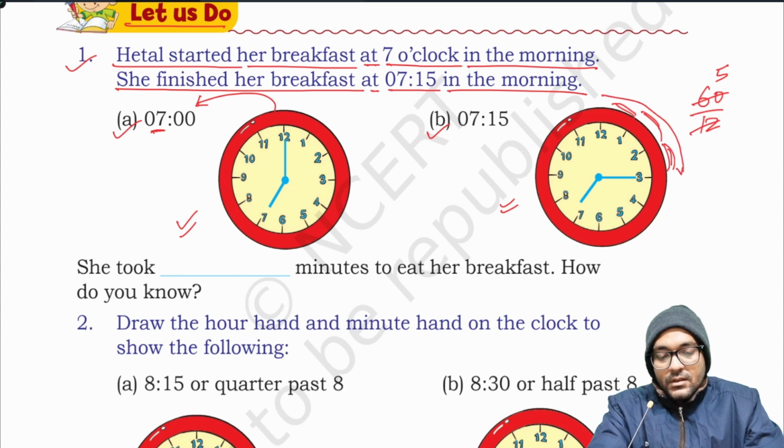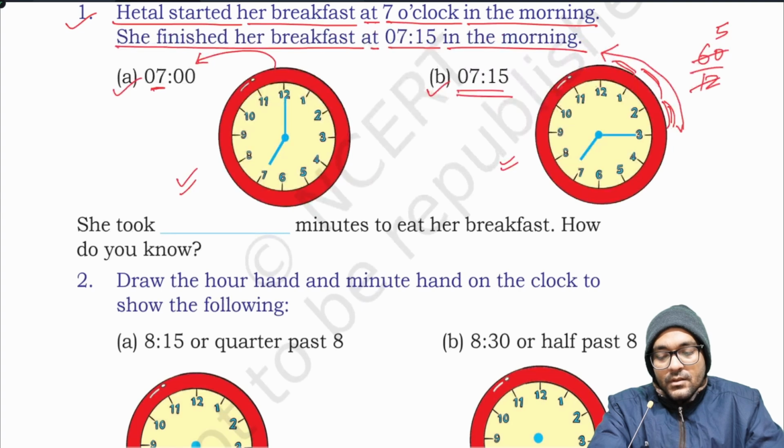From here to here, 15 minutes have gone. So 7 o'clock 15 minutes. She took 15 minutes to eat her breakfast. How do you know? You can see the starting time, and the difference to the finishing time is 15 minutes.